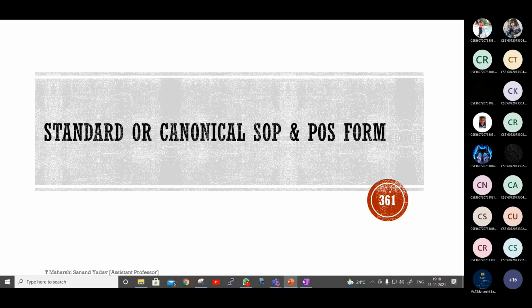So, standard or canonical SOP. Can anyone tell me what is standard or canonical? In standard or canonical SOP, all the variables should be there in each term, either in normal form or complemented. Can you give me an example? A dot B dot C plus A bar dot B dot C. Okay. So each and every term should have all the variables.